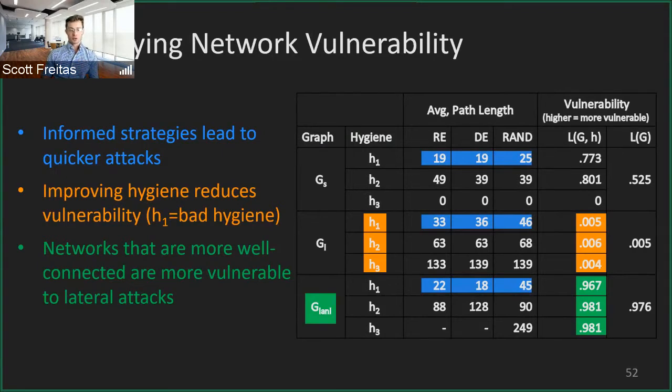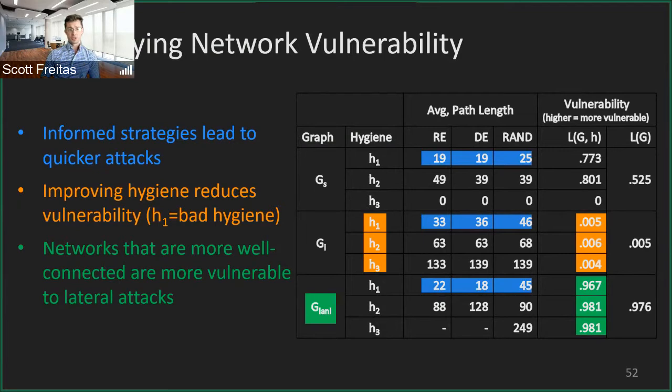That means once an attacker has penetrated a network, the time from the initial penetration to compromise of the domain controller is actually much faster when they have a priori information on the network, which is not so surprising. We can imagine that knowing the network topology would definitely impact the attack speed.